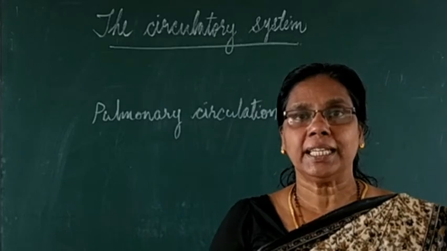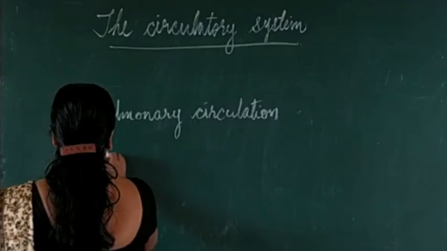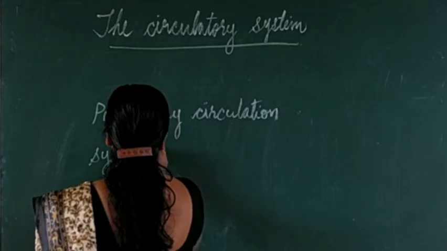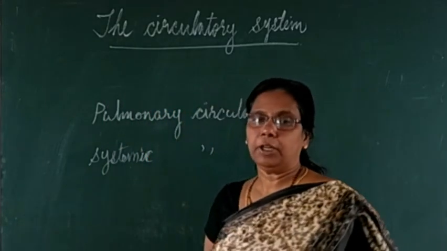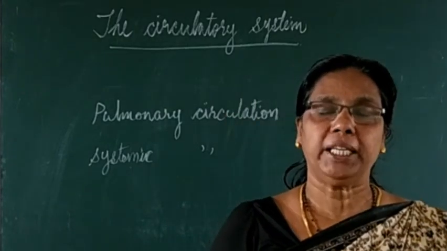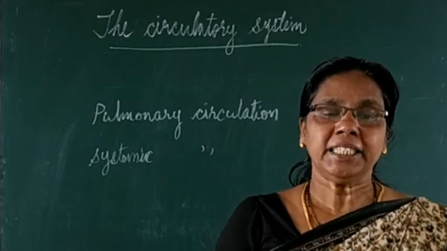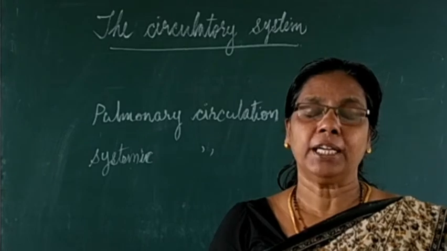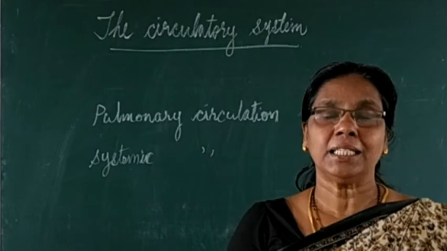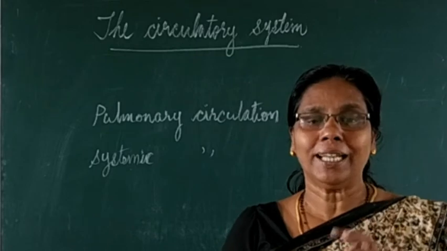Next you can see the second circulation, that is nothing but systemic circulation. In systemic circulation, the blood reaches all parts of the body. It starts with the aorta. Where does the aorta start? Yes, it starts from the left ventricle. The big red colored aorta you might have seen in the diagram.